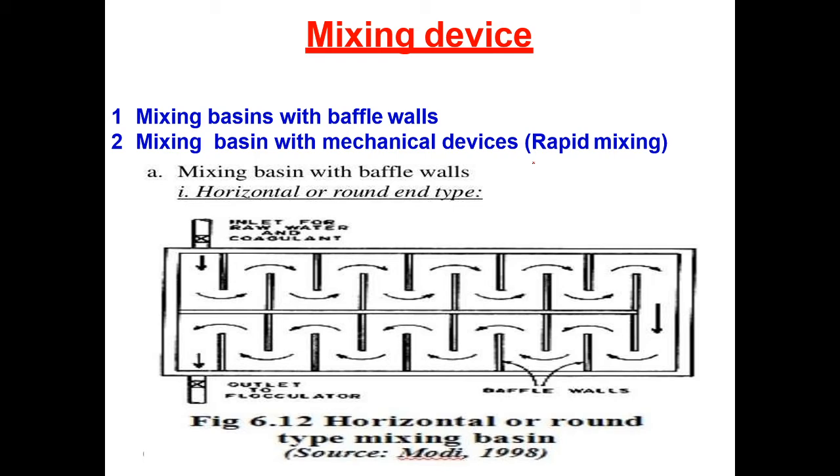We have rapid mixing. The process whereby chemicals are quickly and uniformly dispersed in the water is rapid mixing. Precipitates are formed from the chemical reaction that takes place in rapid mixing during the coagulation and softening process. Coagulants I have already discussed, that is alum, Al(OH)3, or iron, that is Fe(OH)3.